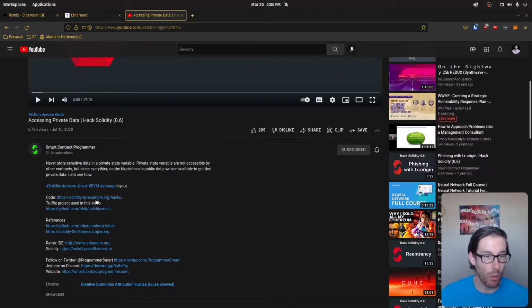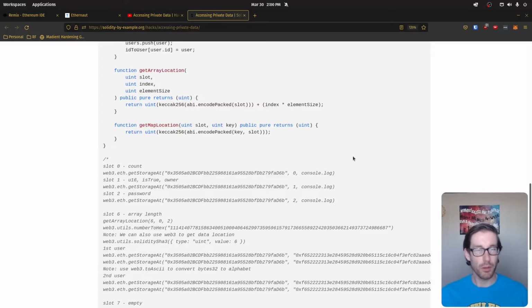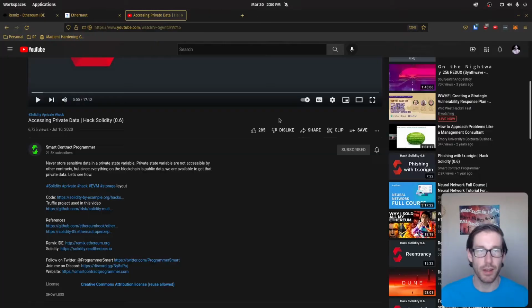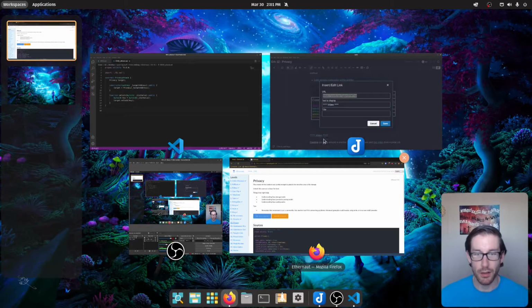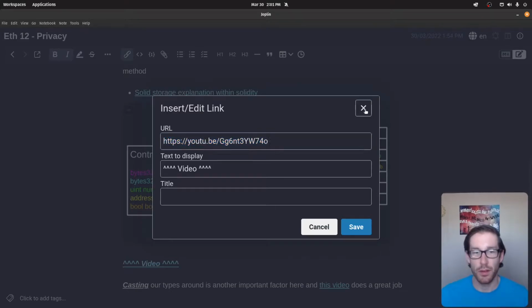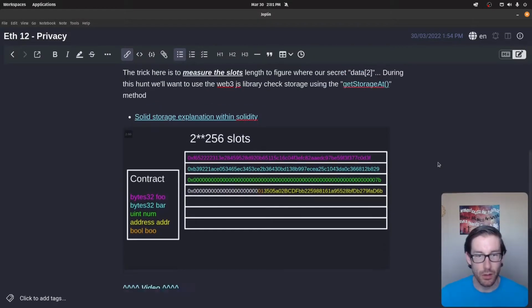So the example that we're walking through is quite simplistic, but this one is somewhat more realistic, and you have the code base here that they provide. So you can get the code base from their description in their video. So that's another good example to walk through to get a better understanding of how you can access private data within Ethereum. Now, with all that being stated, let's go to this section here.